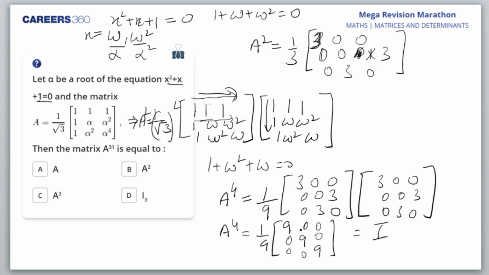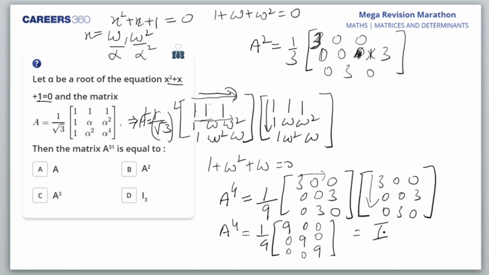Am I right or wrong? I think 9 would come common. Sorry, 3 3 is 9. Yeah, this into this, 9 only would come, na? Okay. And here, this and this would multiply. So I'll get 0, 0, 3 3 is 9. Here I'll get 9. Here I'll get 9. Yes. So this is the identity matrix.